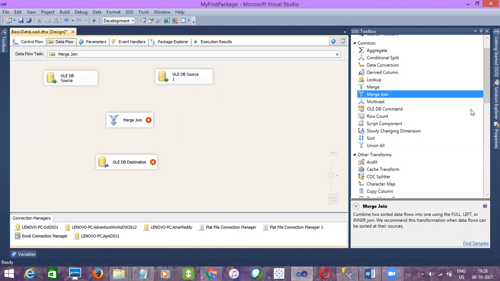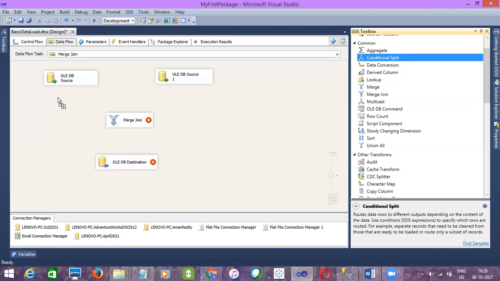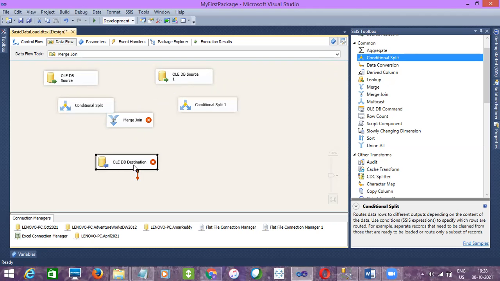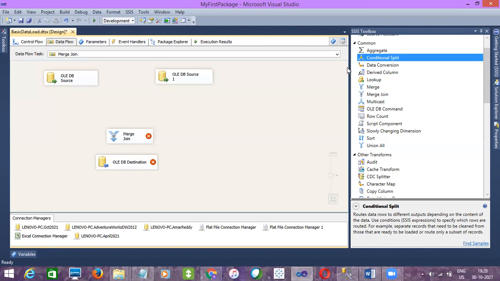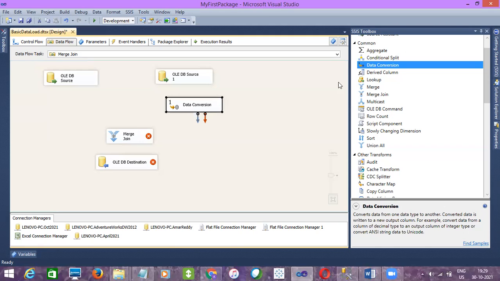Let me add data conversion. I think two of you guys have asked me a question on this. A few of you are getting an error in the merge join, I think Sai and Bano, if I'm not wrong. Guys, try to follow thoroughly here. I did the conditional split. Let me use data conversion, and you need to check it while mapping.